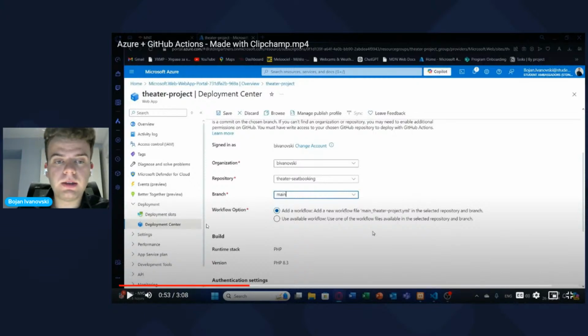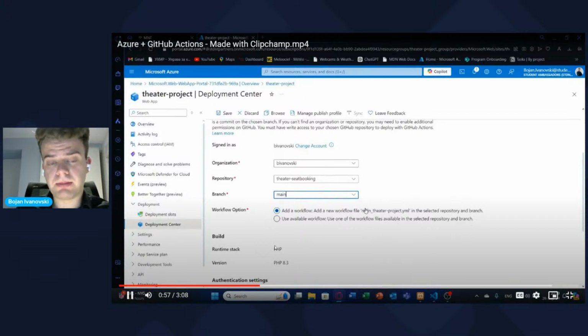And the workflow option, so I would select the workflow, and Azure will generate a special workflow file called main_theater_project.yml in the selected repository and branch. So Azure will create this one for me. I wouldn't bother with creating a workflow by myself. I'll give information to Azure, and it will create that for me.